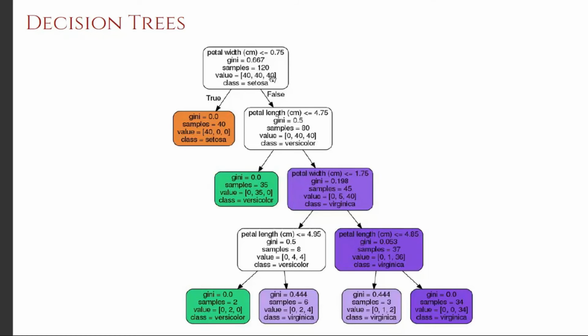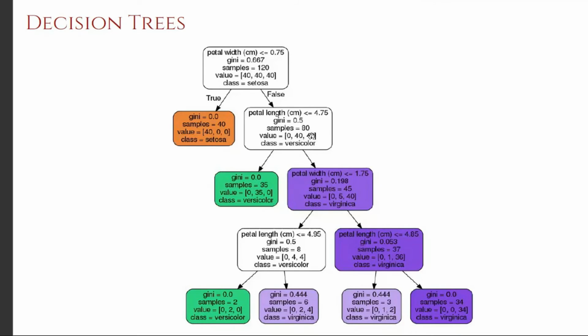Initially you start with all samples and 40 samples belong to setosa. So just by validating this condition, you classify all the samples belonging to setosa, then you are only left with 80 samples, which belong to versicolor and virginica.